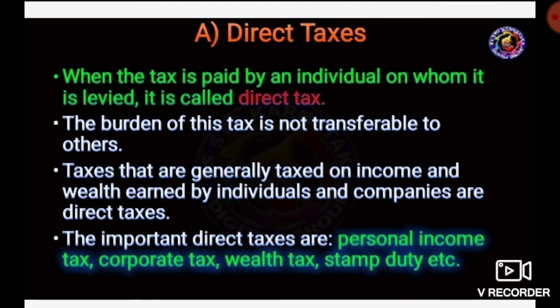This direct tax is not transferable to others. Direct taxes are generally levied on the income and wealth earned by individuals. Examples of direct tax: personal income tax, corporate tax, wealth tax, and stamp duties.